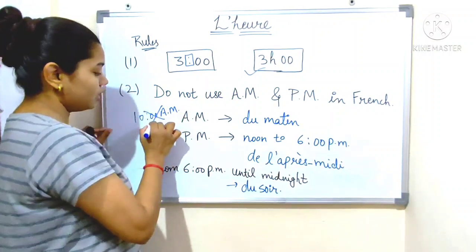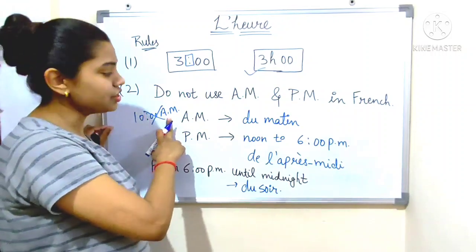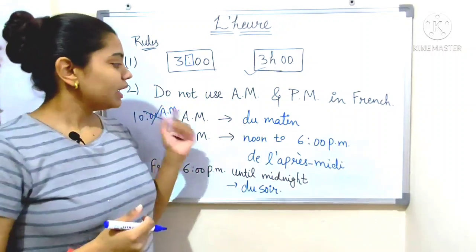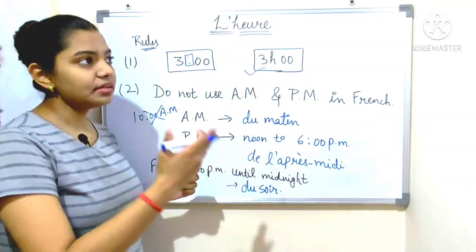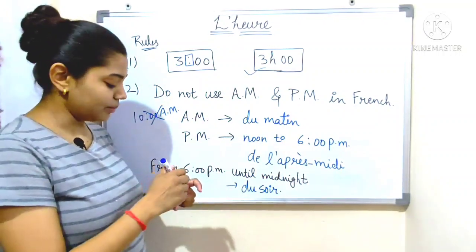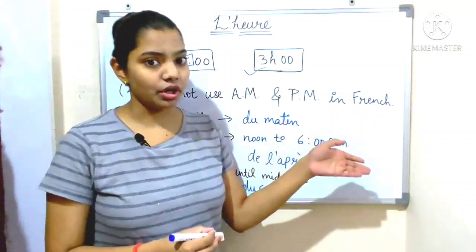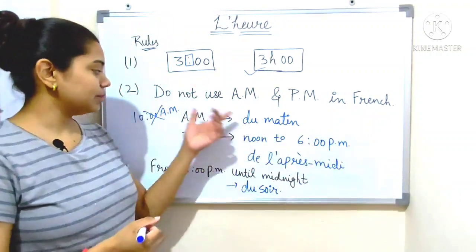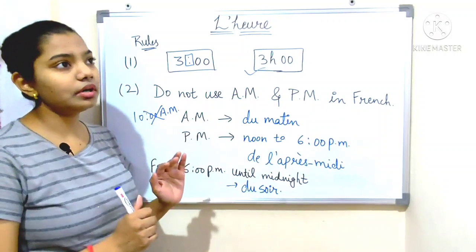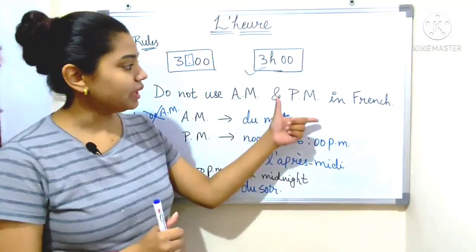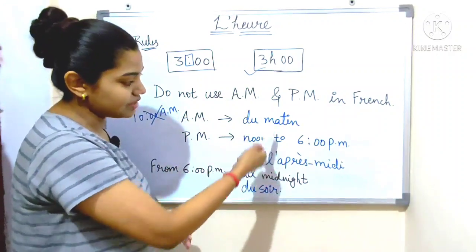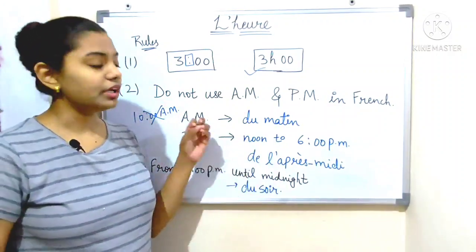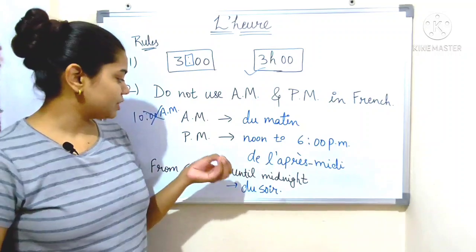Okay, we do not say am and pm in French. We would say il est 10h du matin, that means it is 10 am simply. Du matin means in the morning, so in the morning obviously means am. So we do not use am and pm in French, and we just use these vocabulary, these expressions in French to show our time.